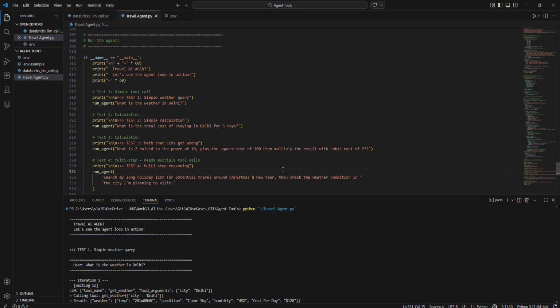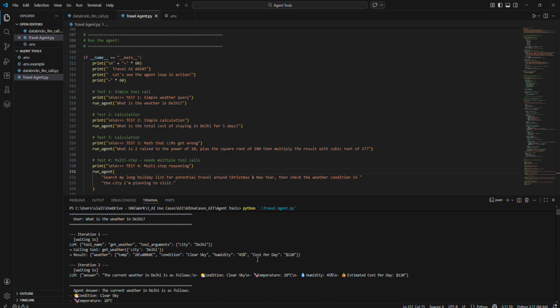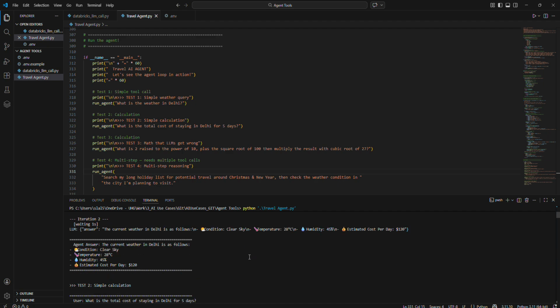So let me show how the LLM has worked here. First of all, I'm asking the weather detail, like the weather condition in the city I'm trying to travel, and it is going to the get weather tool and getting all the details. What is the weather? What is the cost per day?